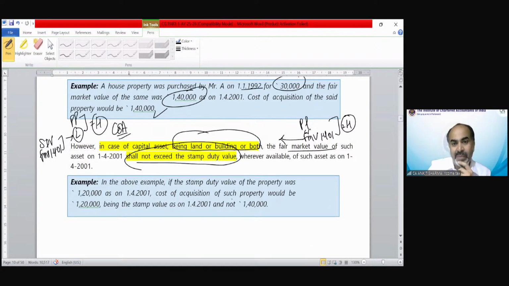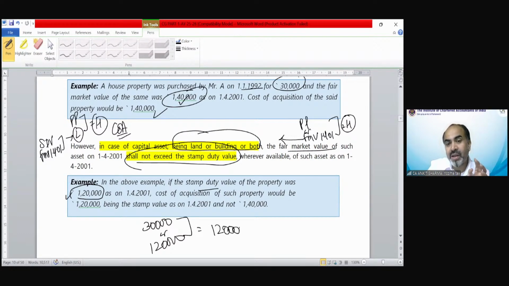If in the above example, in which the FMV was 140, suppose the stamp duty value would have been 1,20,000 as on 1401. Then we will take the value as purchase price 30,000. Or now we will take 120, because from 140 or 120, we will take the lower value. So now the cost of acquisition would be 1,20,000, not 1,40,000.